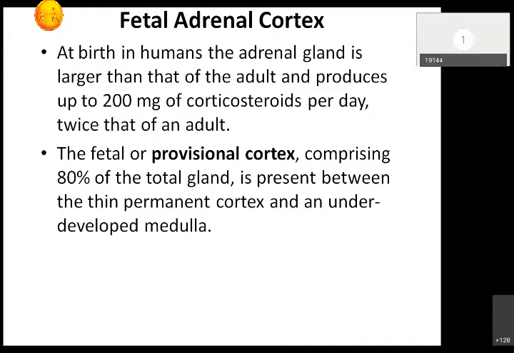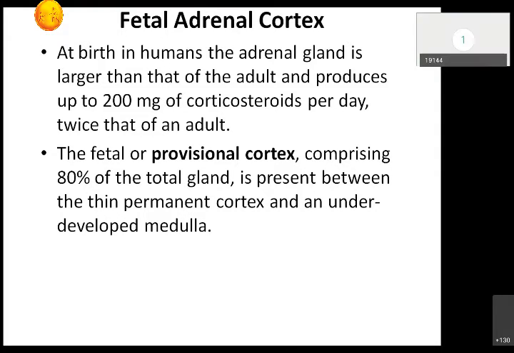So in clinical practice, what do we do? Whenever we suspect premature delivery, which we will study in gynecology and obstetrics, at least 12 hours before the delivery, before the start of the pains, we can give steroids from outside.